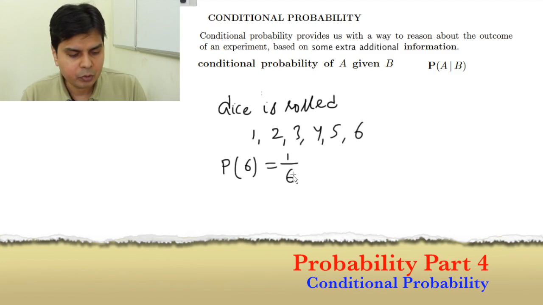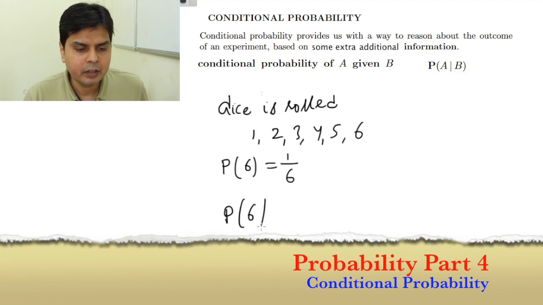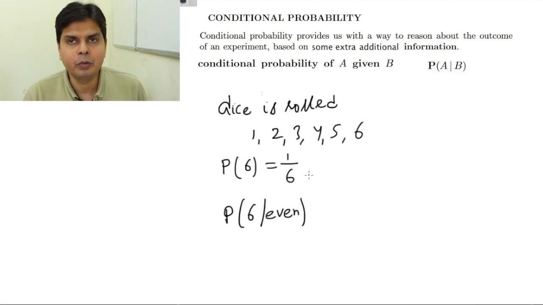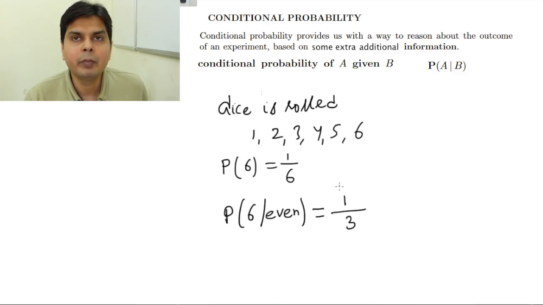Now along with this, suppose I give you additional information. What is the probability of obtaining a 6 given that an even number has been obtained, that is, given that an even number has come on the dice? How many even numbers are possible? 3 even numbers, 2, 4, 6, and one of those 3, that is 6, is my favorable outcome. So the probability will become 1 by 3.